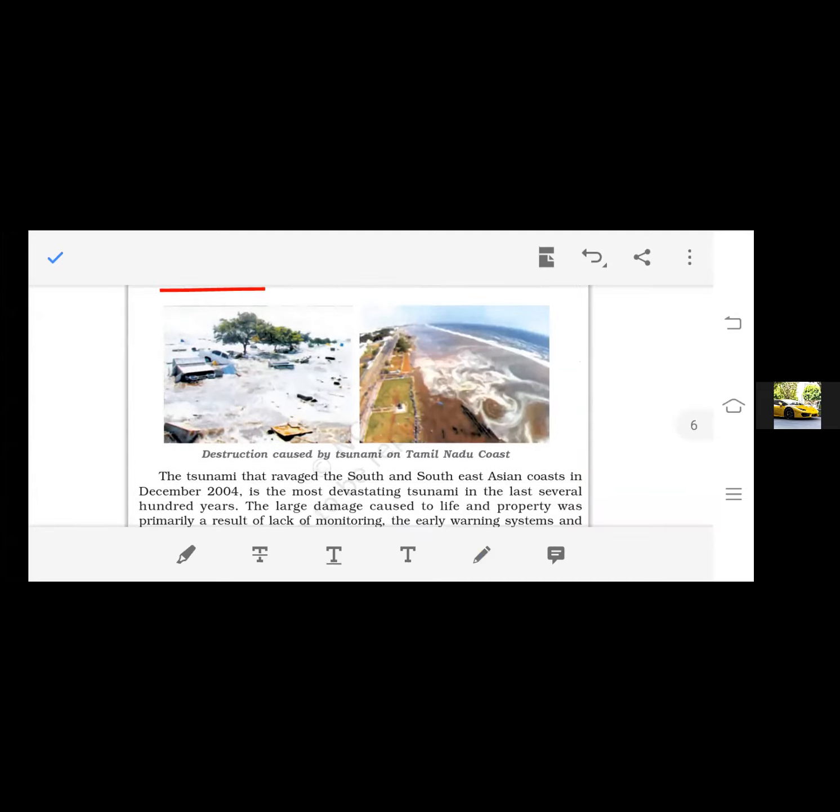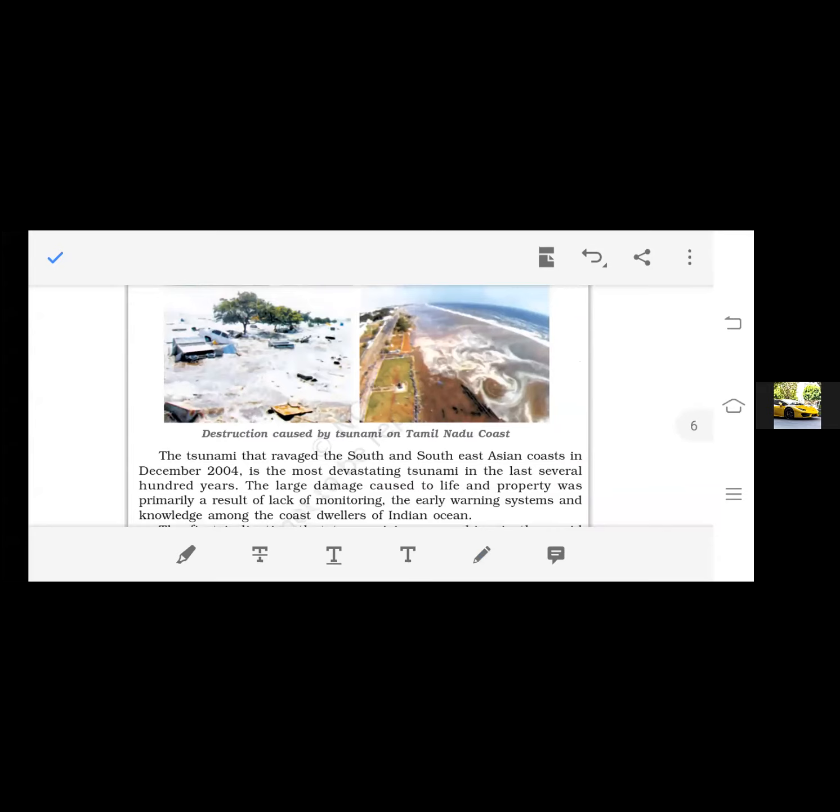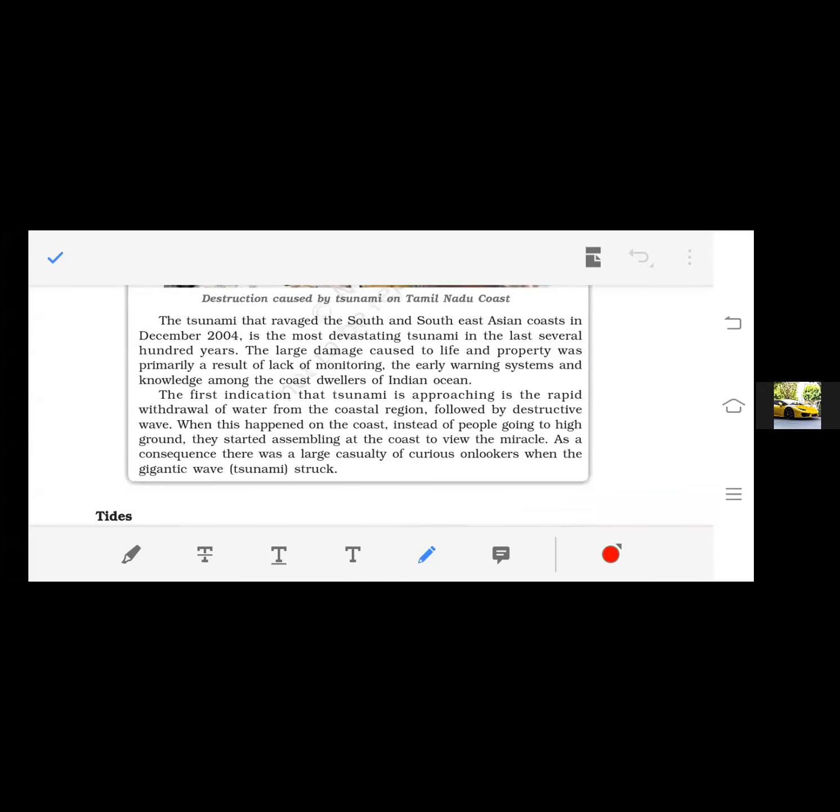Okay, let's continue. The tsunami that ravaged the South and Southeast Asian coast in December 2004 was the most devastating tsunami in the last several hundred years, right? It caused so much destruction, it crossed the limit of 100 years.